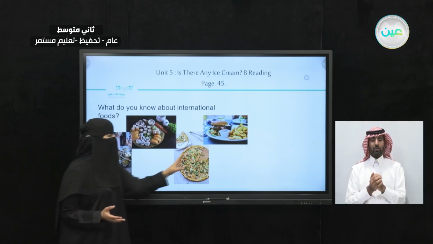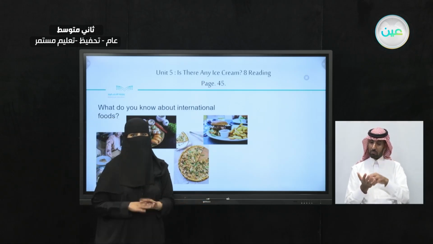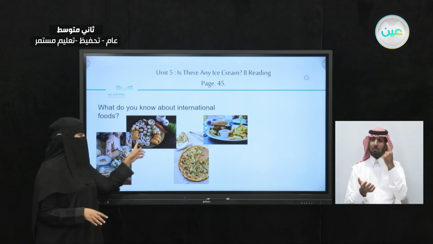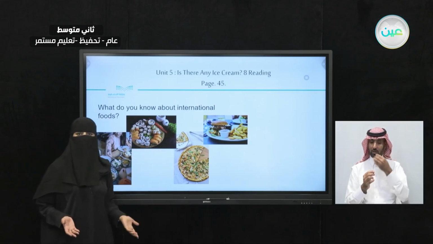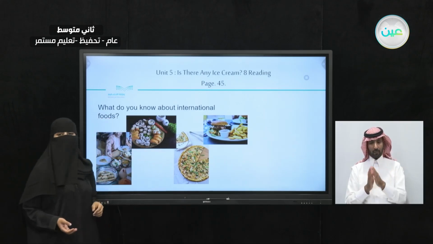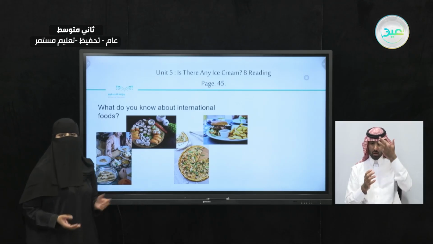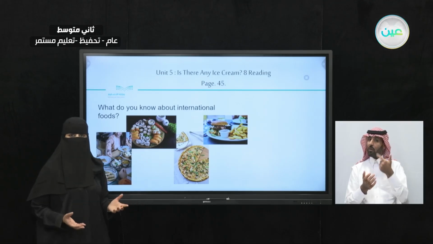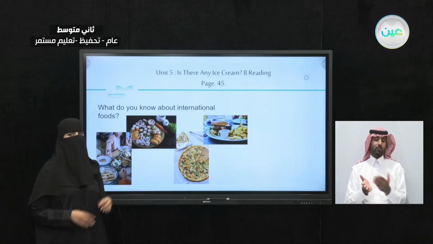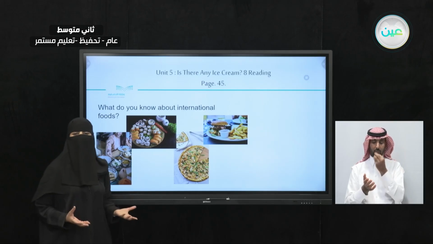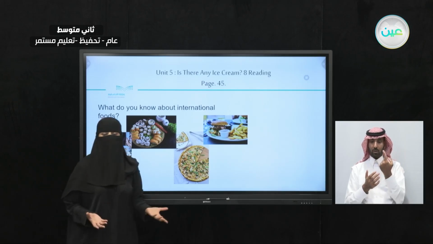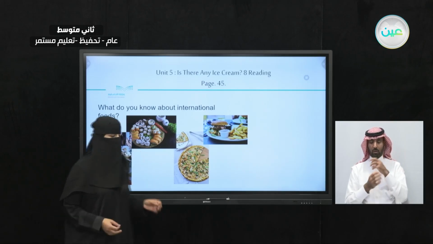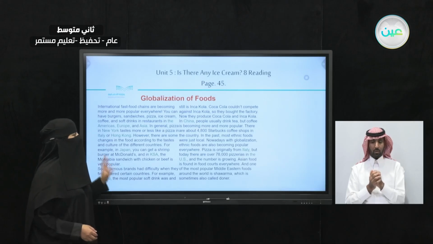But it's not for a certain place. It's not ethnic food. Unlike the sushi, it is ethnic food. It's Japanese food. And these Indian dishes, it's originally from India, right? Now, but how about international food? What kind of food can we call international and what kind of food can we call ethnic food? Now, let's take a look.